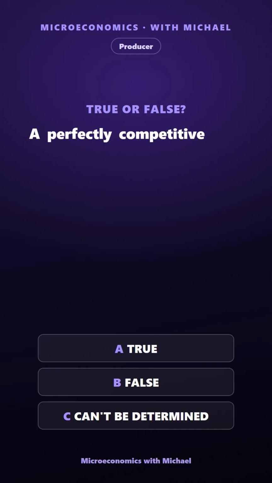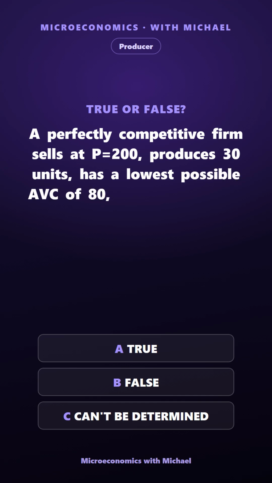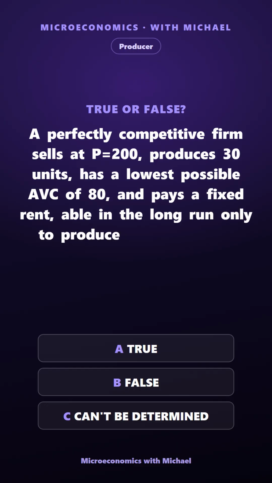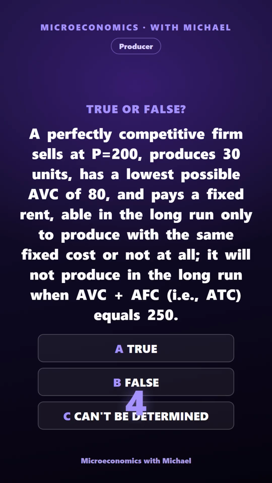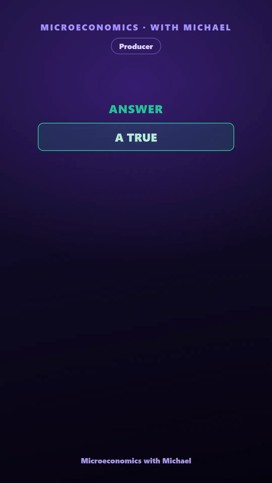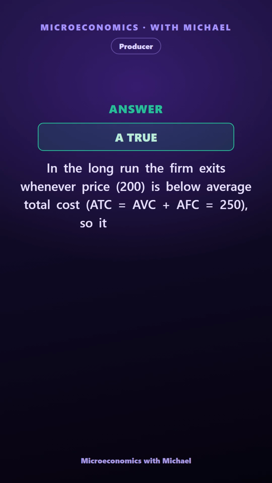A perfectly competitive firm sells at P equals 200, produces 30 units, has a lowest possible AVC of 80, and pays a fixed rent, able in the long run only to produce with the same fixed cost or not at all. It will not produce in the long run when AVC plus AFC, ATC, equals 250. True, false, or can't be determined. The answer is true. In the long run, the firm exits whenever price, 200, is below average total cost, ATC equals AVC plus AFC equals 250, so it makes a loss.